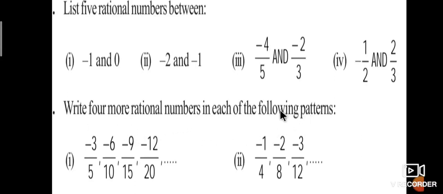Write four rational numbers between minus 3 by 5, minus 6 by 10, minus 9 by 15, minus 12 by 20, and minus 1 by 4, minus 2 by 8, minus 3 by 12, and so on.